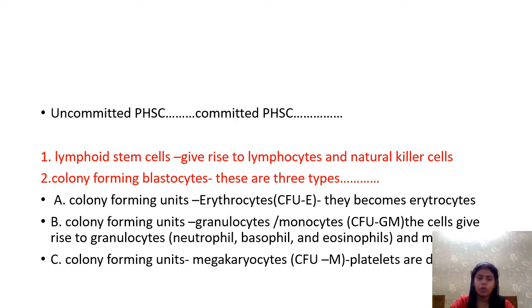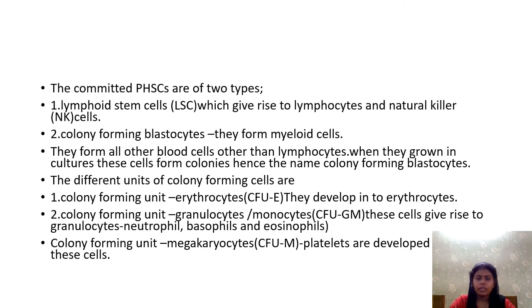All other different types of WBCs are formed from colony forming blastocytes. The granulocytes and monocytes are formed from colony forming units G bar M, and the megakaryocytes. Okay, so platelets are formed from megakaryocytes. The committed PHC are of two types: lymphoid stem cells, which give rise to lymphocyte and natural killer cell; colony forming cells, they form myeloid cells. They form other blood cells other than lymphocyte.